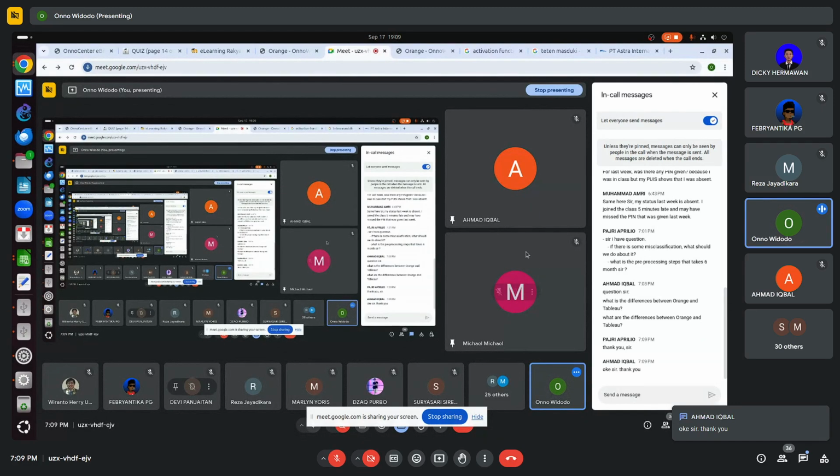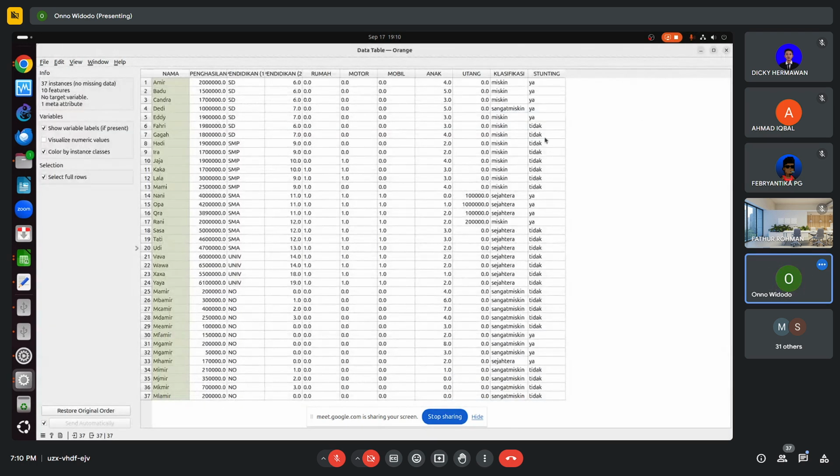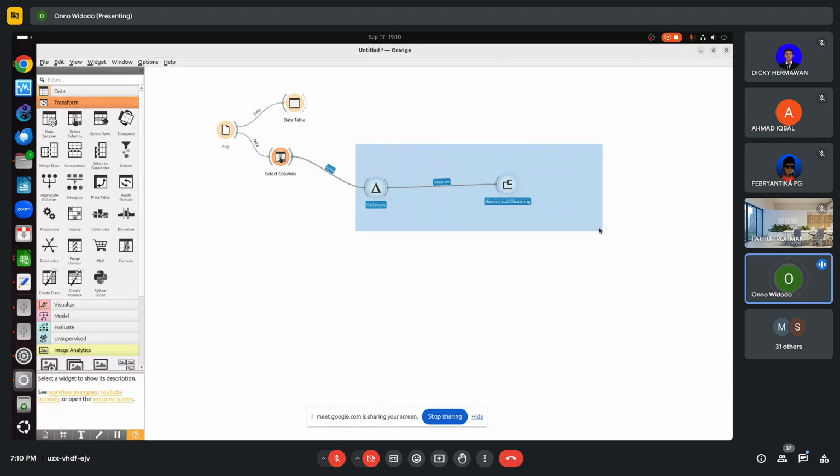That's why I use Orange a lot, because my aim is calculation. Now I will show you some miscalculation, how it looks like. Where is my Orange? Here. Okay. So we already understand something about this. This is unsupervised learning. The first example I used images. The second example I used numbers. But the coding is the same coding. Basically, we use distance and hierarchical clustering.